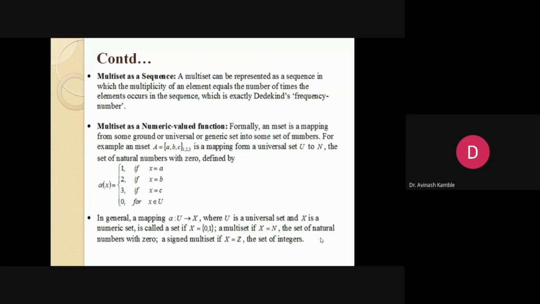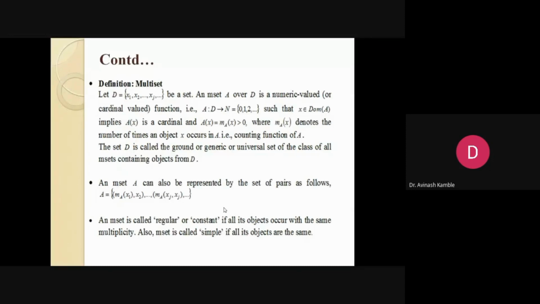Next, we can have an M set representation in the form of a sequence. We can even represent an M set as a numerical value or numeric valued function. In general, from a broader perspective, a mapping from U, which is called a universal set or universe of discourse, to a set X, is generally known as an M set.